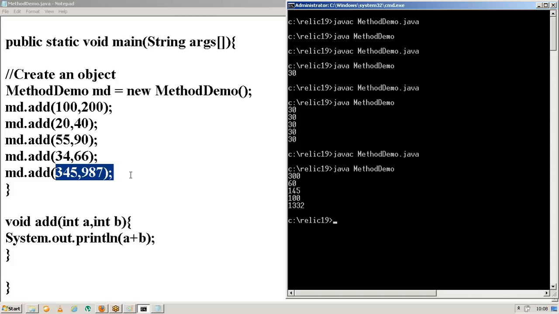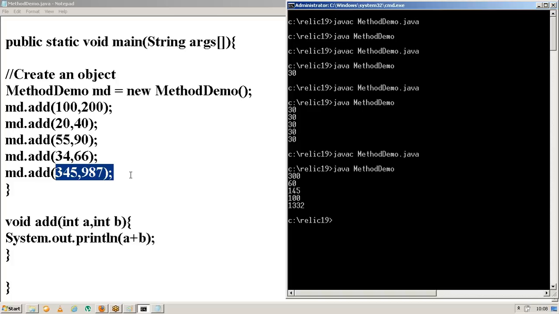So now let me save it. Compile it. It compiled successfully, and execute it. Now we can find the output here. So till now, is it clear for you? Right, Shirish?